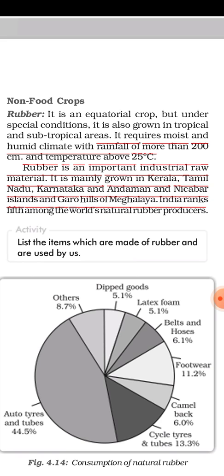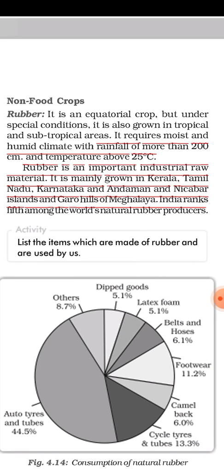Like Kerala, we have the Western Ghats here, and as you know, in the Western Ghats during monsoon we have great rainfall. Tamil Nadu has two times of rainfall. Karnataka again belongs to the Western Ghats only. Then of course Andaman and Nicobar, which also has a great amount of rainfall, first when the monsoon enters and second when the monsoon goes back. Then we have Garo Hills of Meghalaya. As you know, in Meghalaya we have the world's highest rainfall region.